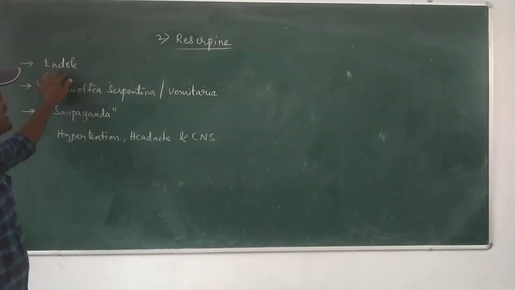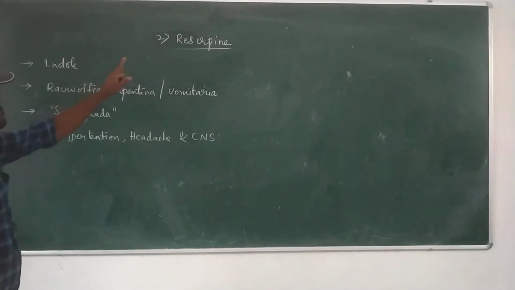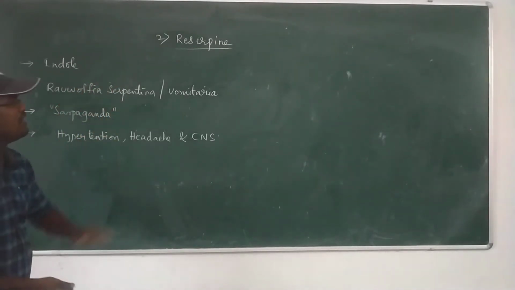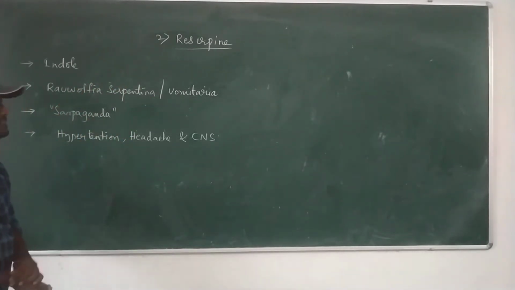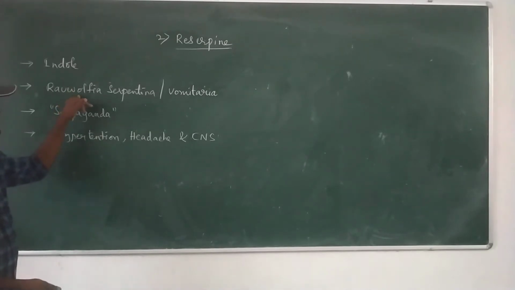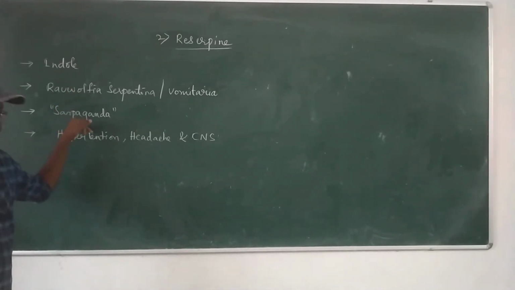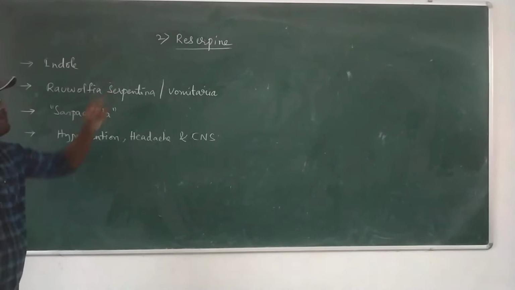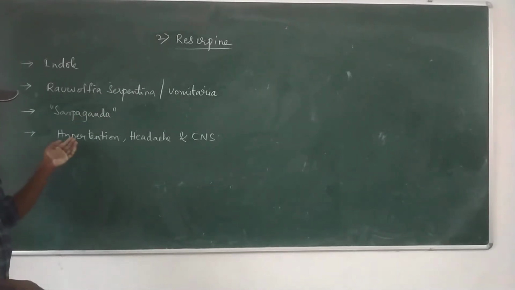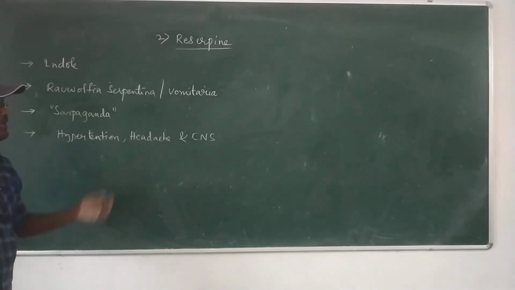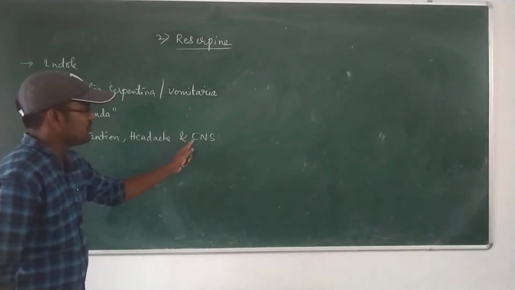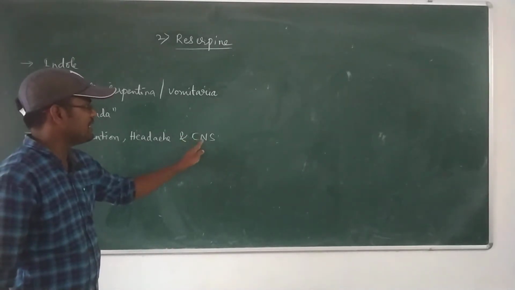Reserpine is an indole containing alkaloid. It is isolated from Rauwolfia serpentina or Rauwolfia vomitoria plant. Rauwolfia serpentina is said to be Sarpagandha in Sanskrit. Reserpine is used to treat hypertension, headache and disorders of CNS. CNS means central nervous system.